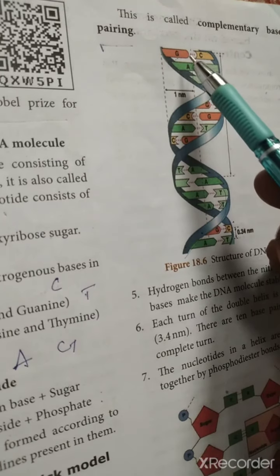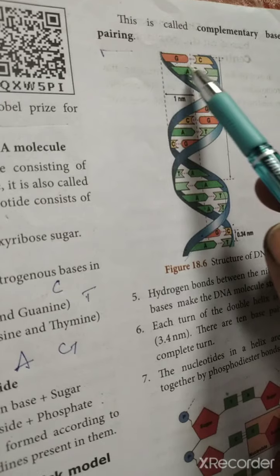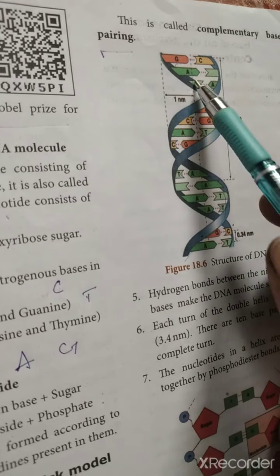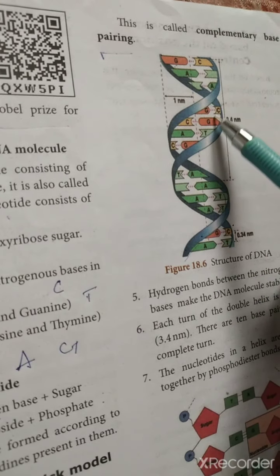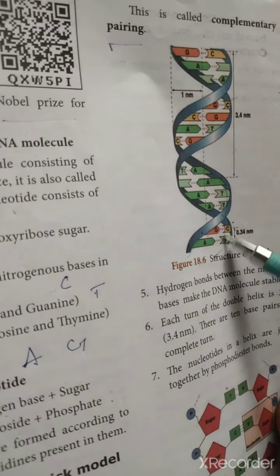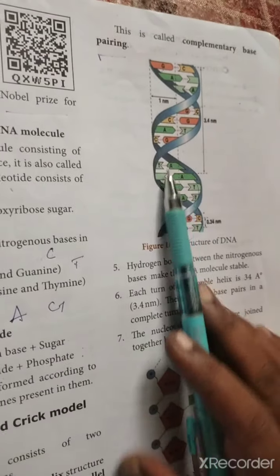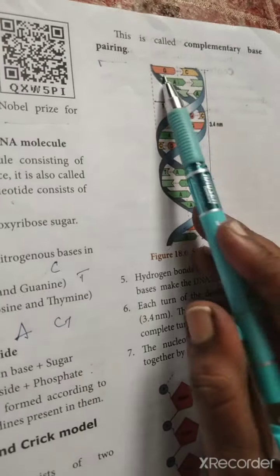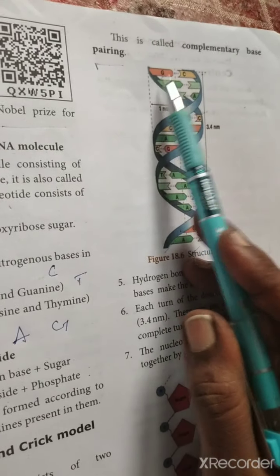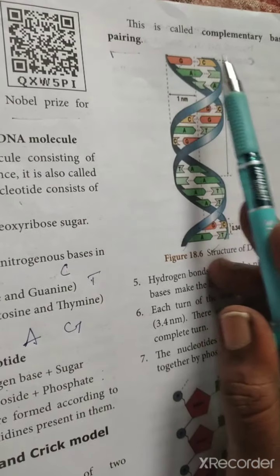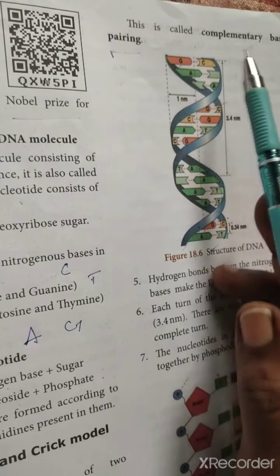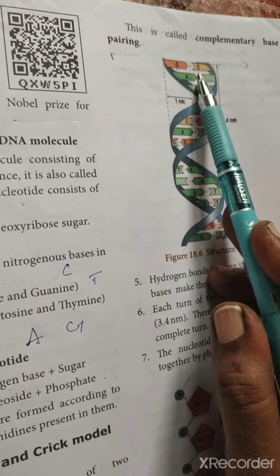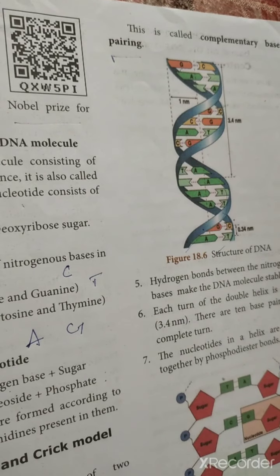Based on that only, each DNA strand will be arranged, G-C and A-T. A double bond is present for A-T. Then only we call it complementary pairing. Guanine is always complementary to cytosine, and adenine is always complementary to thymine. That is what we call complementary pairing.